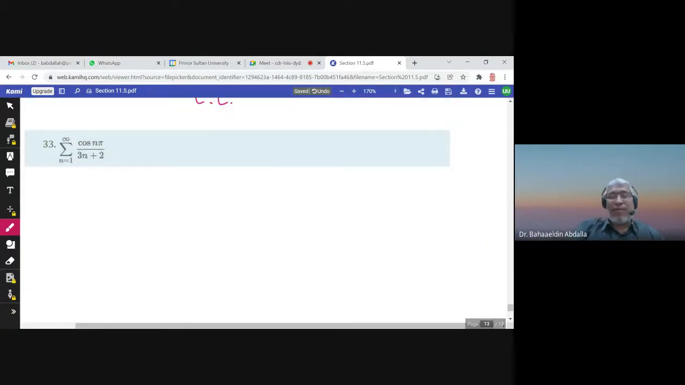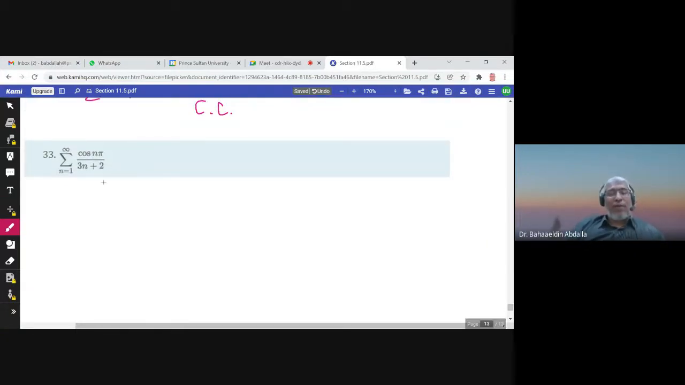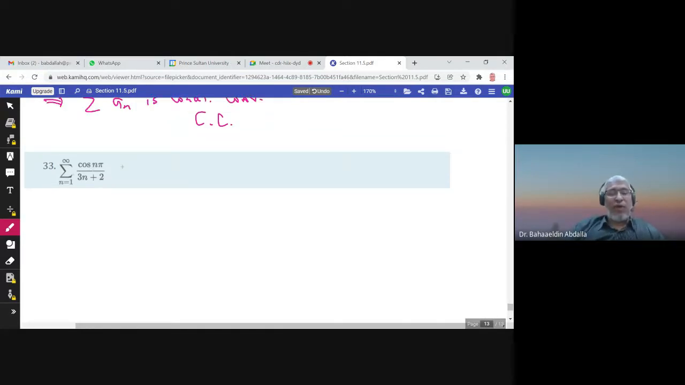Another example. What is cosine n pi? We have to understand what cosine n pi is. Well, if n is 1, I have cosine pi. If n is 2, cosine 2 pi. If n is 3, cosine 3 pi. If n is 4, cosine 4 pi. We know that cosine pi is negative 1, cosine 3 pi is negative 1, and cosine 2 pi is 1. So this series is an alternating series.